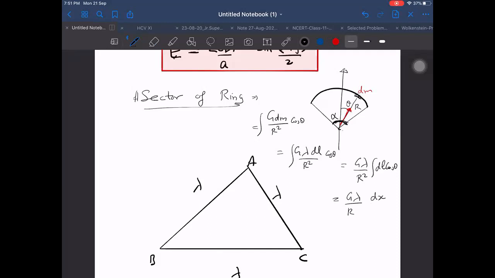Now this is also something some of you will not understand quickly. dl element, if I take component of dl element along horizontal, what will that be? What is the angle made by dl element? dl element is this side. This side angle 90 minus theta with horizontal angle is theta. You remember, see it clearly. What is the angle made by dl element with horizontal?